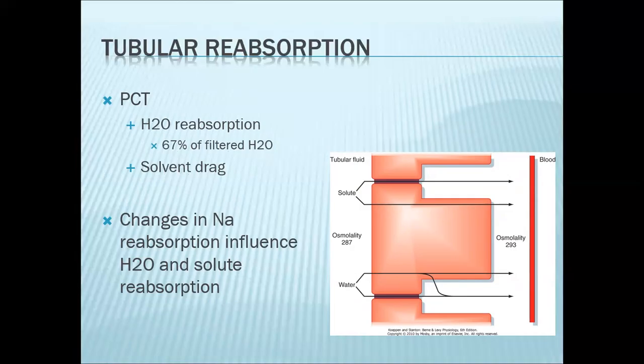Now, as a general rule, your glucose, amino acids, electrolytes, water, and some of your polypeptides, most, if not all of them, are being reabsorbed in the proximal convoluted tubule.